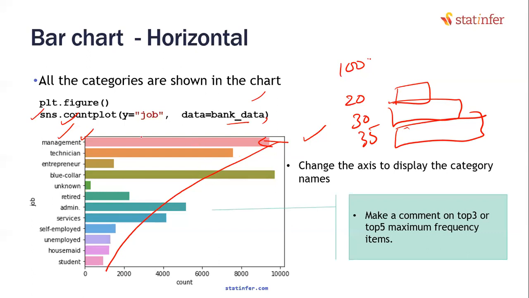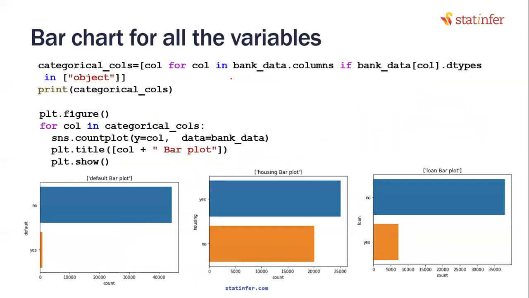In the same way, we will take all the categorical variables and repeat this for all the columns. If the column is object type, again, we have to be careful here. Sometimes some categories are too many. If you have specifically categorical variables present, you can write them down. But here it's an easy option for me. If the variable is object type, I'm keeping it in categorical variables and drawing the bar plots for all the categorical variables. This is an easy one.